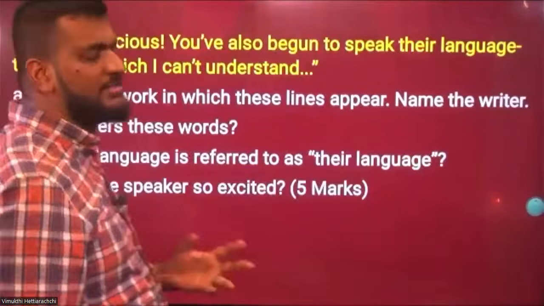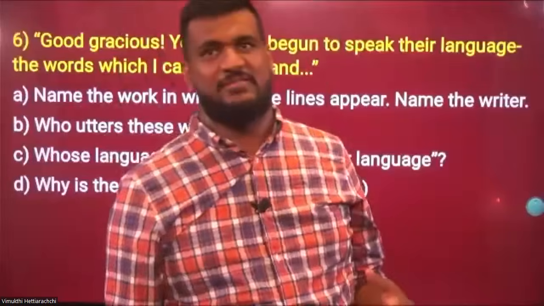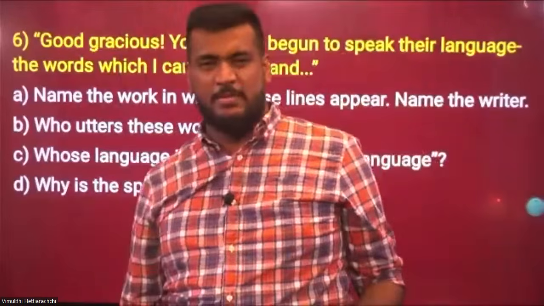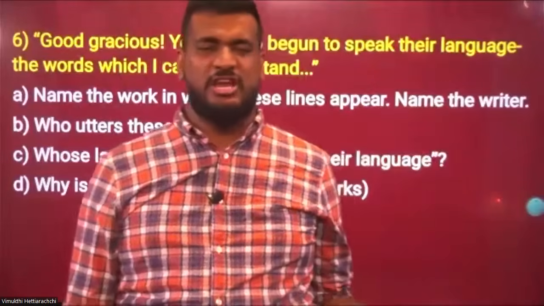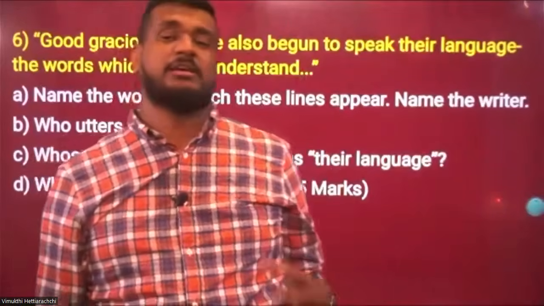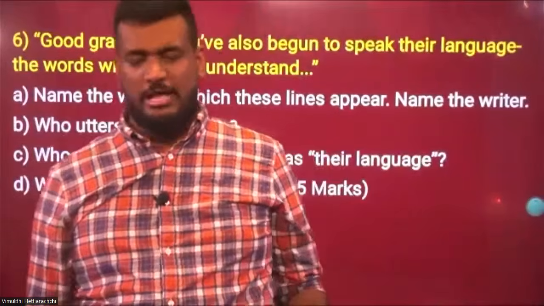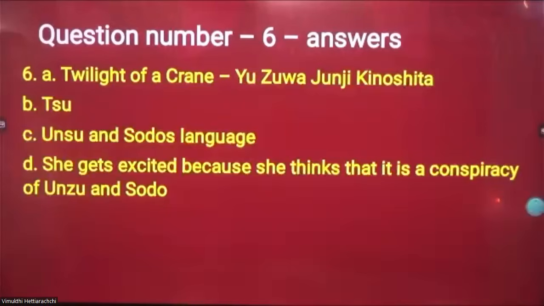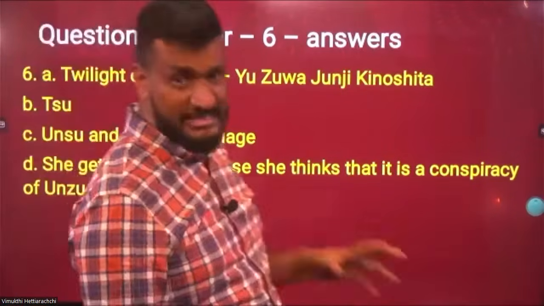But it also explains certain values in society, where everything cannot be gained by money. Don't put a price tag on each and everything. Sometimes money can be a corrupting agent. Likewise, certain ideas can be seen here, so we will discuss that. Twilight of a Crane by Yuzuru Junji Kinoshita, a Japanese writer, who wrote this drama during the Second World War.